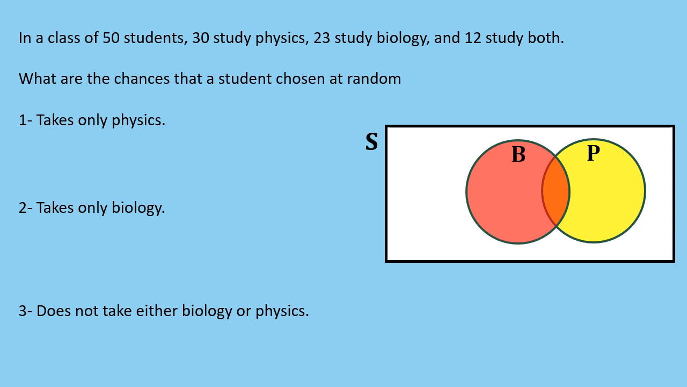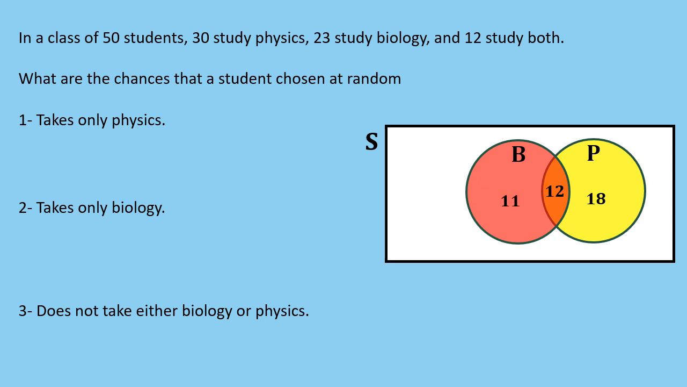We can then use the diagram and the given information to determine the number of outcomes in each section of the sample space. The area where the circles overlap represents the 12 students who take both physics and biology. Therefore, the area of the circle that represents the set of students who take physics only will be 30 minus 12, which equals 18 students, and the area of the circle that represents the set of students who take biology only will be 23 minus 12, which equals 11 students.